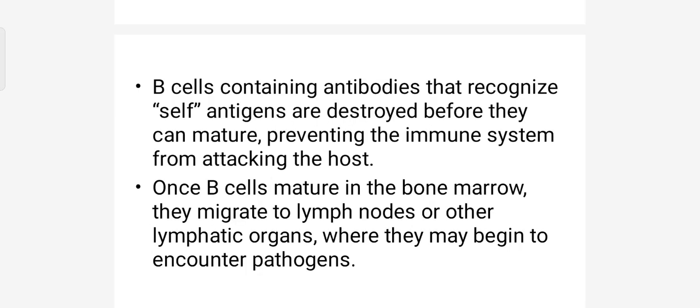B cells containing antibodies that recognize self antigens are destroyed before they can mature, preventing the immune system from attacking the host. Once B cells mature in the bone marrow, they migrate to lymph nodes or other lymphatic organs where they may begin to encounter pathogens.